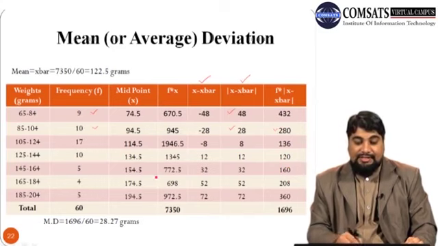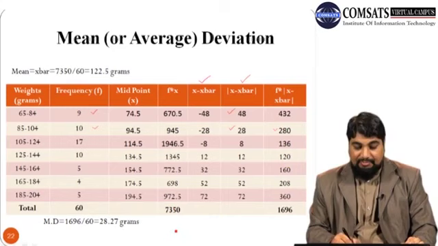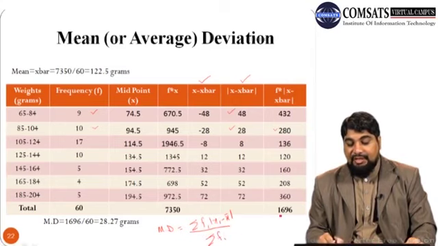In the end, since we are interested in calculating the mean deviation, remember that the mean deviation for grouped data is summation fi into absolute value of xi minus x bar divided by summation fi.